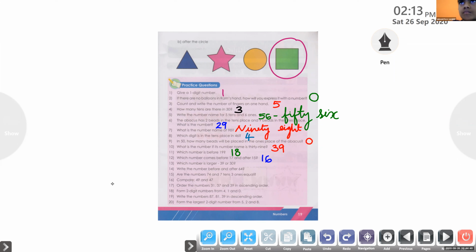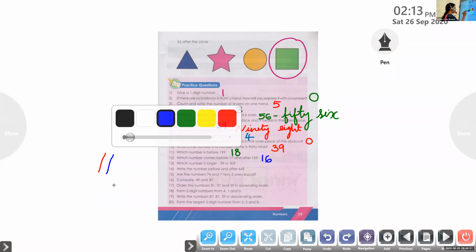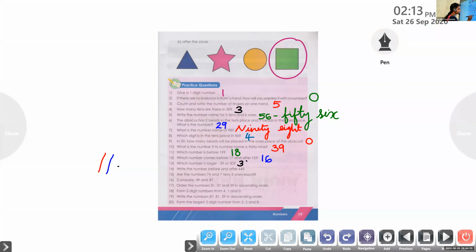Which number is larger, 39 or 30? Which number is larger or greater? Very good. It is 39. So all of you please write the answer 39.